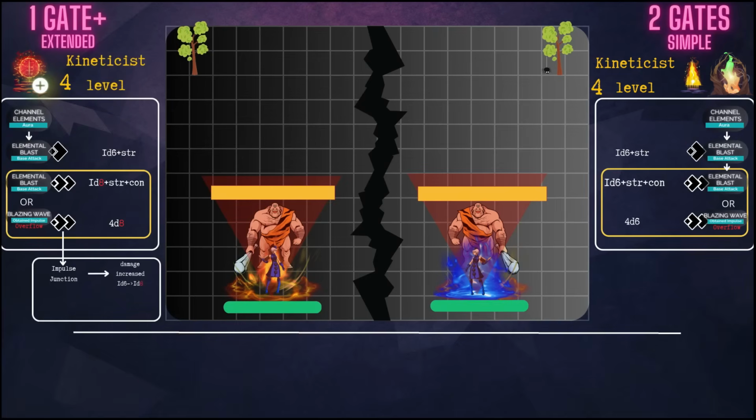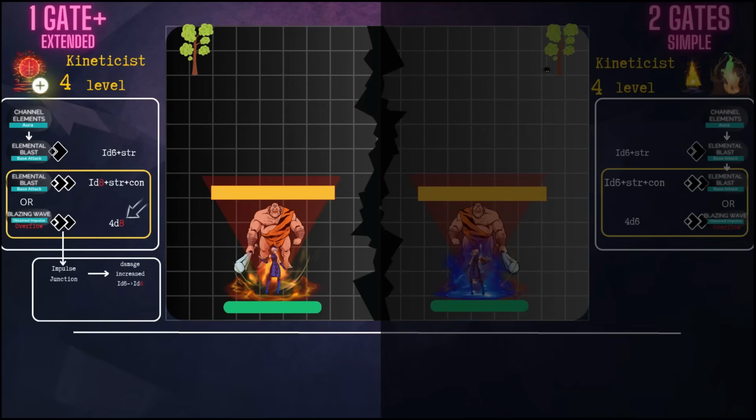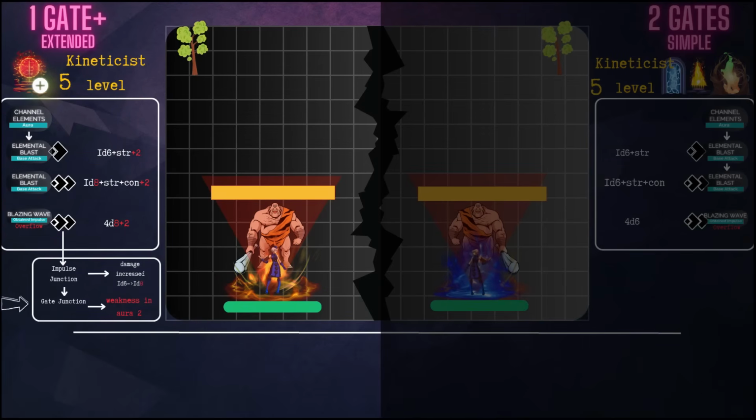If the kineticist decides to use a Blazing Wave impulse with the base damage of 4d6, the kineticist on the left gets the same damage bonus, and the base damage increases from 4d6 to 4d8 thanks to the impulse junction. If it were a level 5 kineticist, then the left one would get the gate junction bonus on the second fire gate extension. Let's say he chooses the aura junction that inflicts a weakness on enemies that stand within the aura radius, and it significantly affects any actions the kineticist on the left will take.